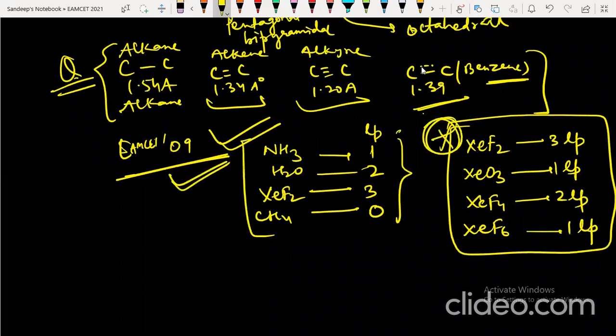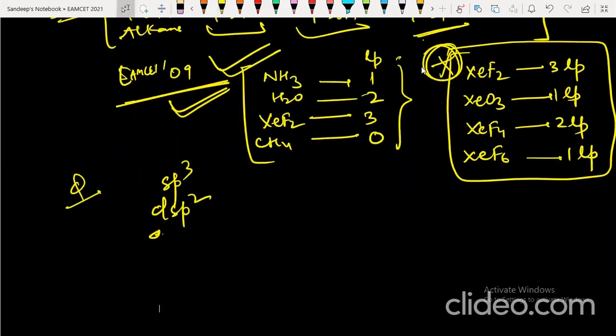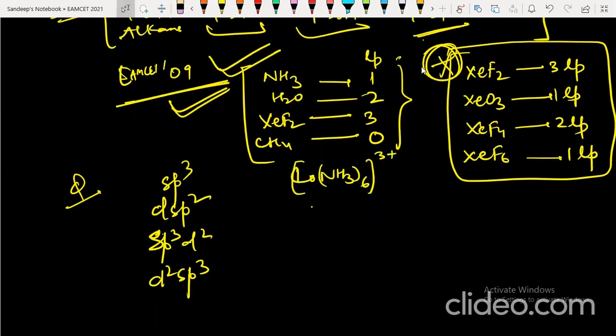One question which I have seen recently is on sp3, dsp2, sp3d2 and d2sp3. This is a 2014 question. You have to match them. For example, Co(NH3)6. This is direct from the Telugu Academy or NCERT book. If you have read it properly, you could answer it very easily.